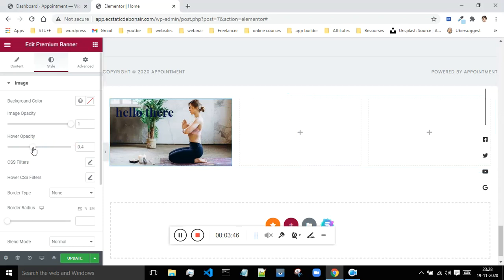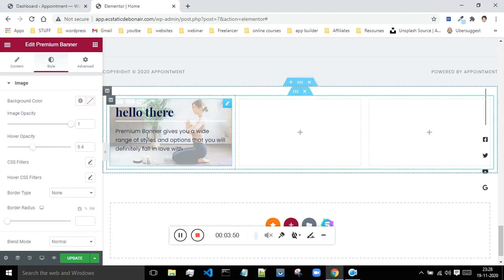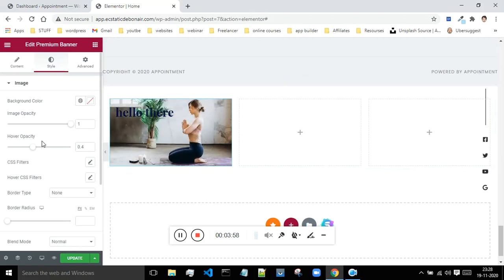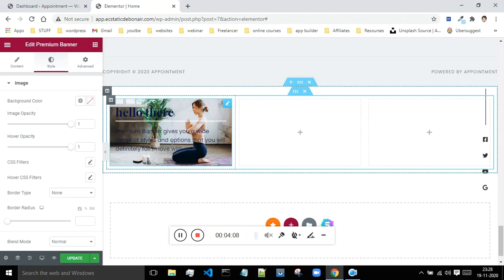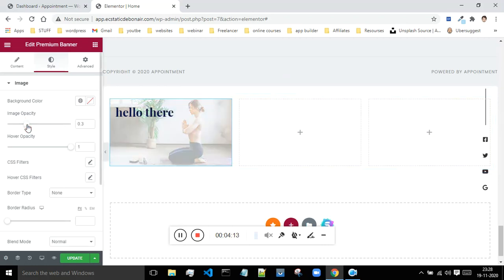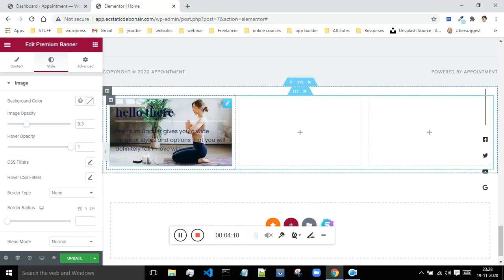I will say I want to decrease the opacity of the image to 0.4. As can be seen, as I'm taking the mouse over, the opacity has reduced and it has turned a little bit white in color. So this is how you can change that opacity. But if you want the opacity of the image to be a full 100%, where 1 means 100%, when I'm taking the mouse over, or you want the opacity as 0.3 before and it changes as I take the mouse over, this is also possible. This is something reverse.